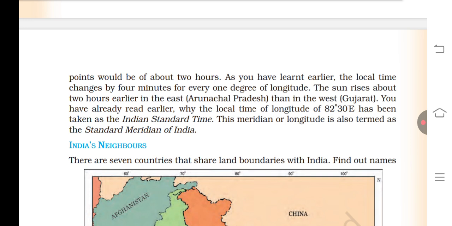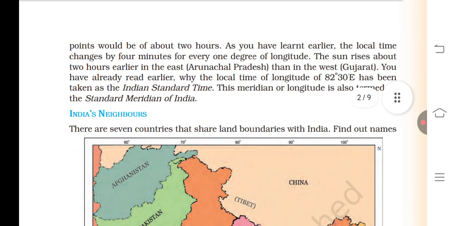As you have learned earlier, the local time changes by 4 minutes for every 1 degree of longitude. The sun rises about 2 hours earlier in Arunachal Pradesh than in Gujarat in the west. You have already read why the local time of longitude 82.5 degrees has been taken as the Indian Standard Time. This meridian is also termed as the standard meridian of India.